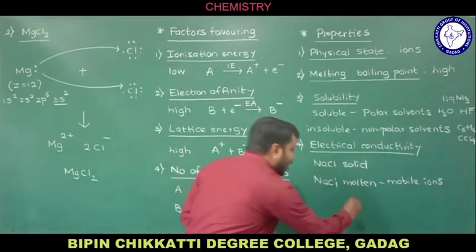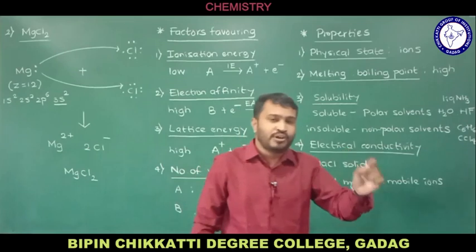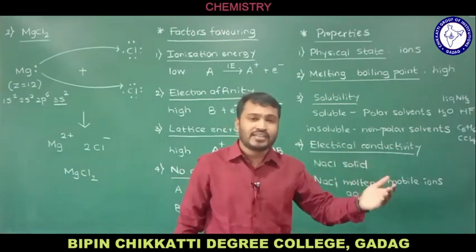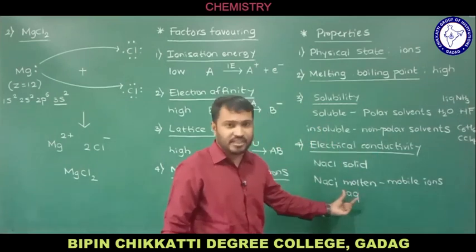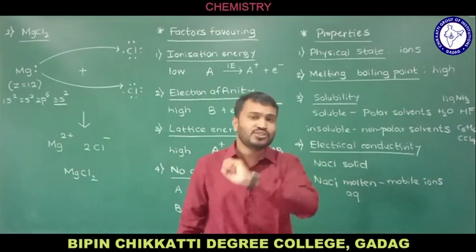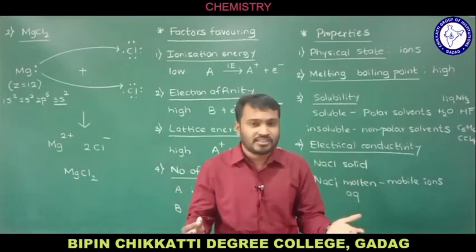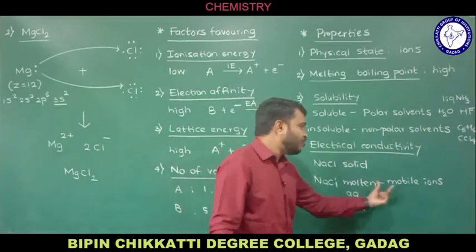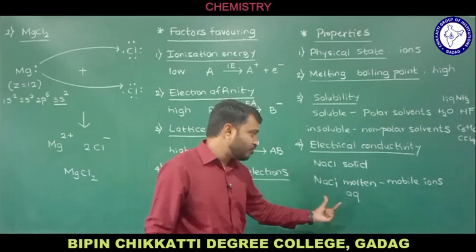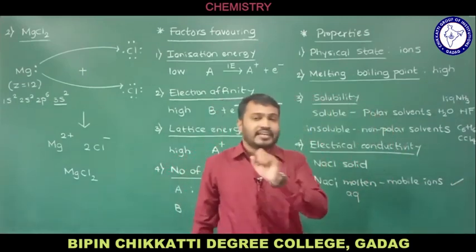You can consider aqueous sodium chloride also, the same thing. Sodium chloride is dissolved in water. A solution where water acts as solvent, we call it aqueous. So if you dissolve sodium chloride in water, the mobile ions we are going to get, Na+ and Cl-, are separated from the crystal structure. Since mobile ions are present in molten or aqueous sodium chloride, it has the capacity of conducting electricity.